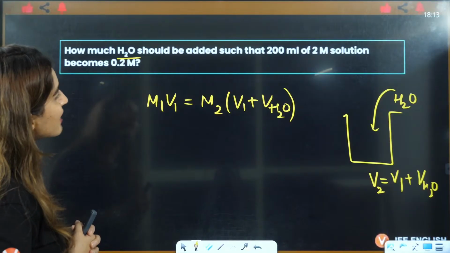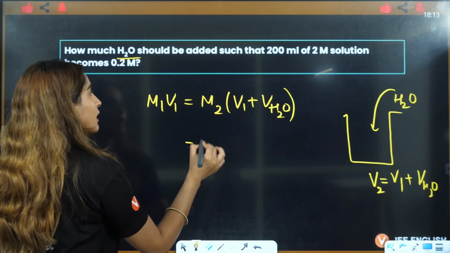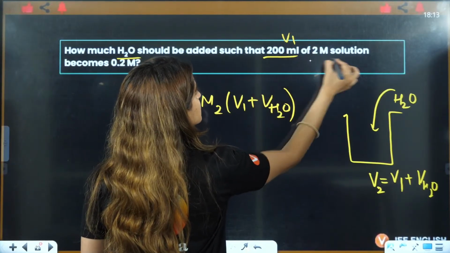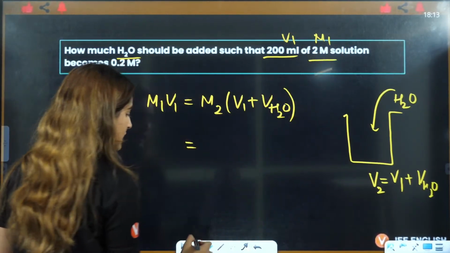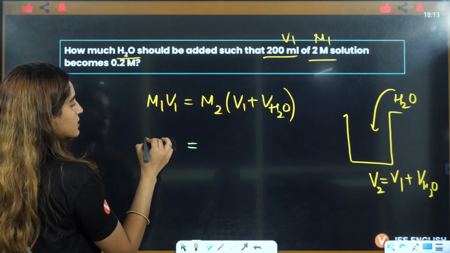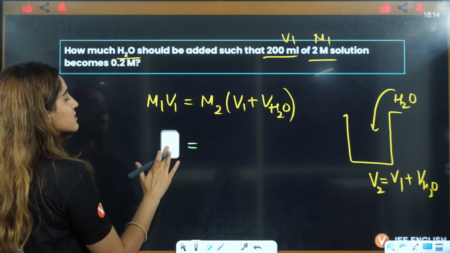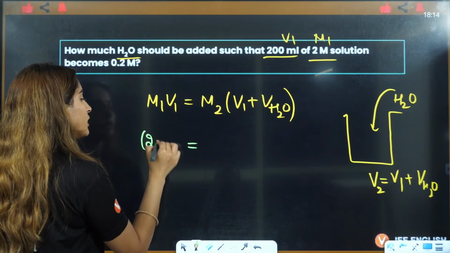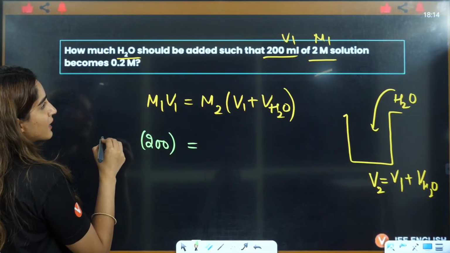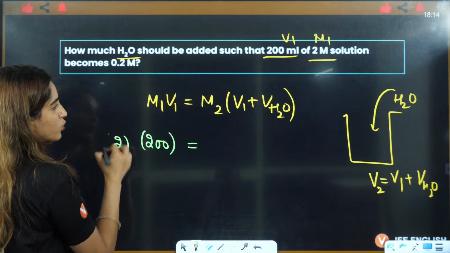Now they are saying that 200 milliliter of 2 molar solution, which means this is the initial V1 and this is the initial molarity. So you will directly write the initial V1 as 200, in milliliters. That means the answer will also be in milliliters only. Molarity is given to be 2 molar, so we will directly write 2 here.